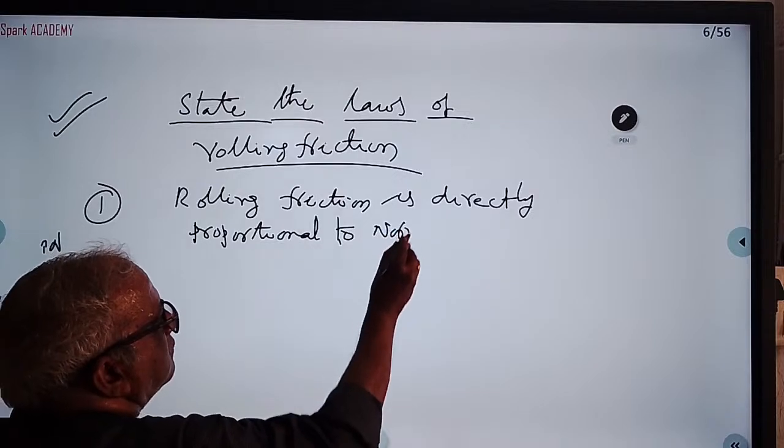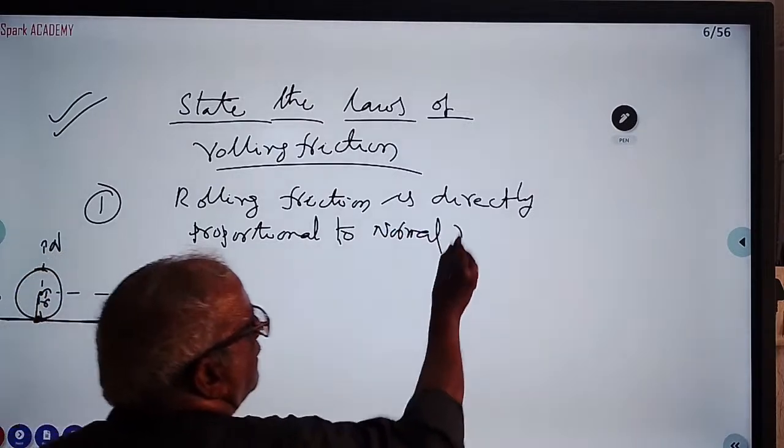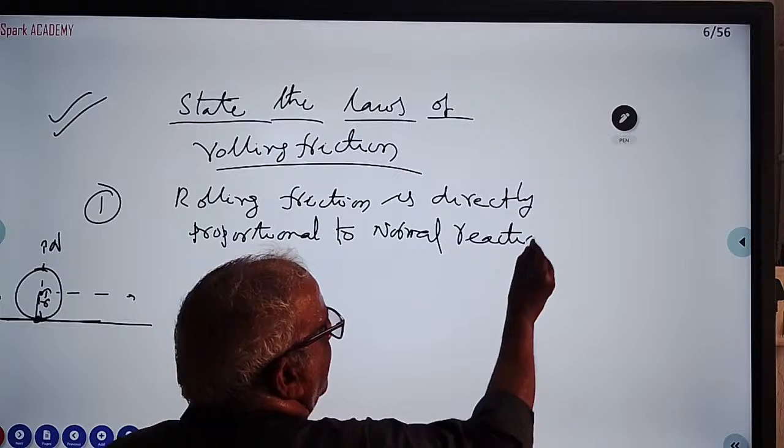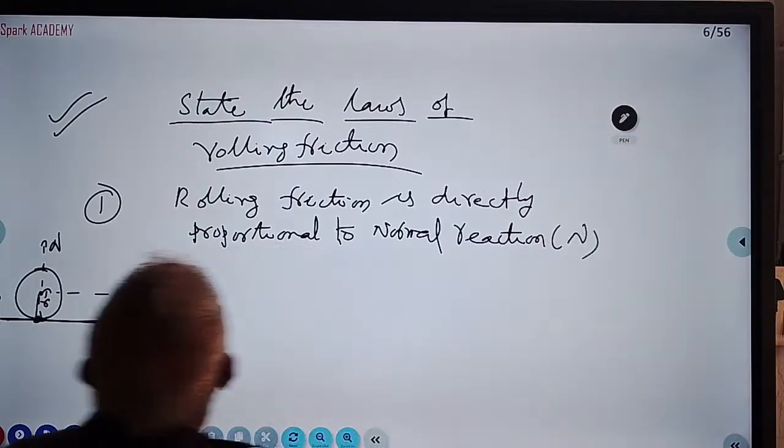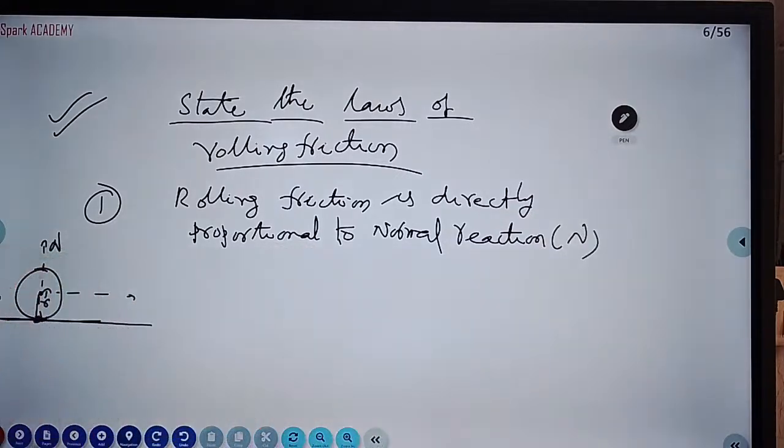The first law: rolling friction is directly proportional to normal reaction. Normal reaction acts like this. This is normal reaction N. Rolling friction F_r is directly proportional to normal reaction N.